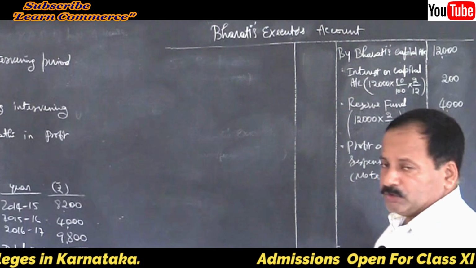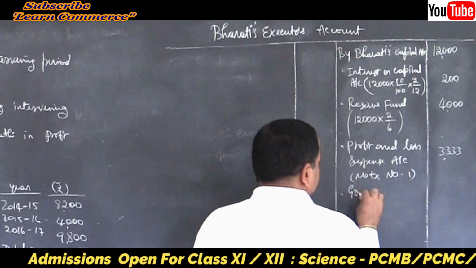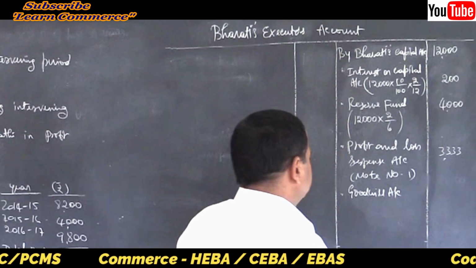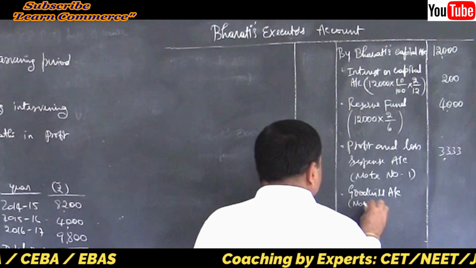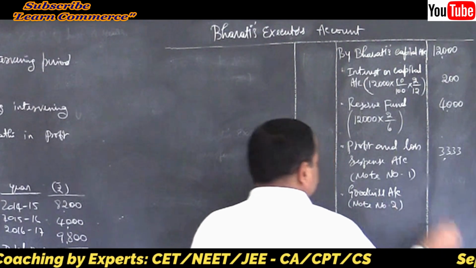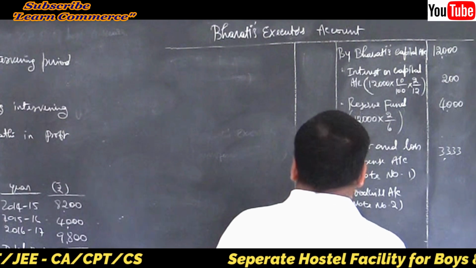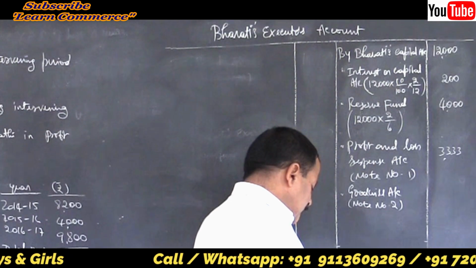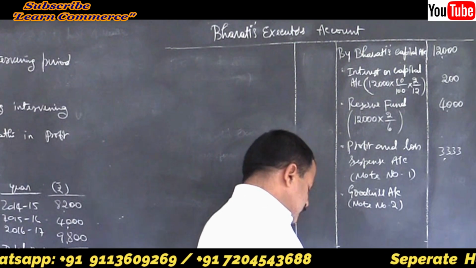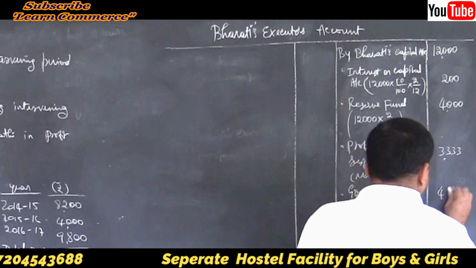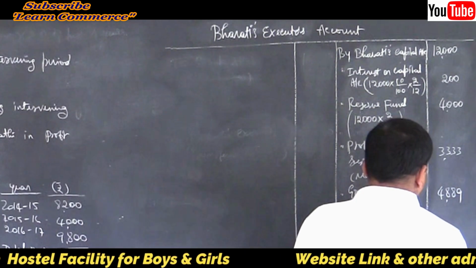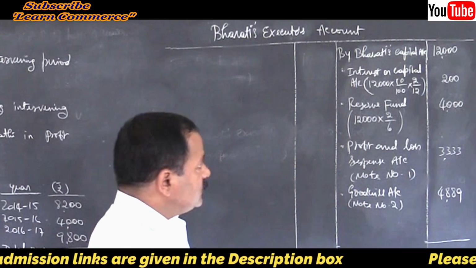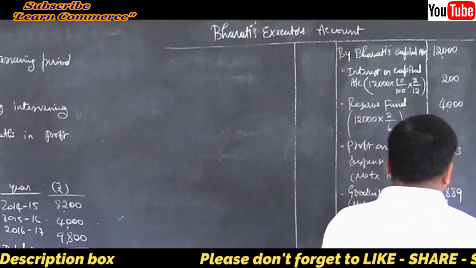Then the last point, goodwill. By goodwill account, note number 2. How much is it? Already calculated, isn't it? So it will be 4,889. Is that correct? I think there are no other entries, no drawings. So calculate how much it is.